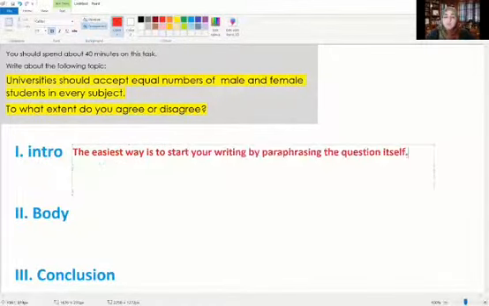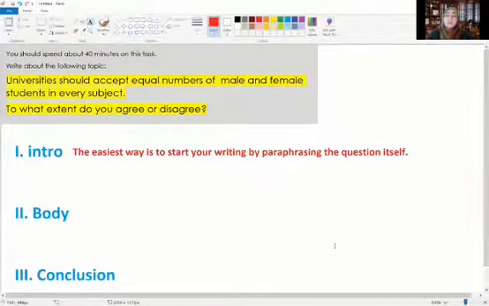Now, what is paraphrasing? Paraphrasing actually means rewriting, or saying again whatever you heard or whatever you read. So you rewrite it again, reconstruct it, but using totally different words. This is very important. I'm not going to copy every single word. I'm going to try to avoid as much as possible the sentence and the words, the vocabulary that has been used. So I need to rewrite it. I might change, for example, I might put the second part at the beginning and the first part at the end and so on, and use different words to actually write my intro.